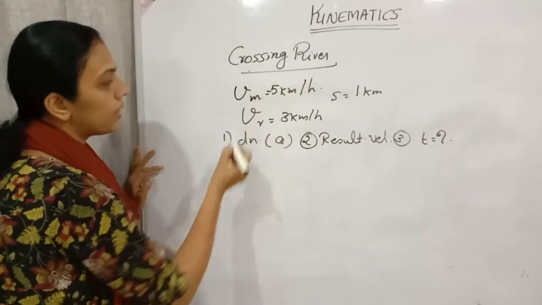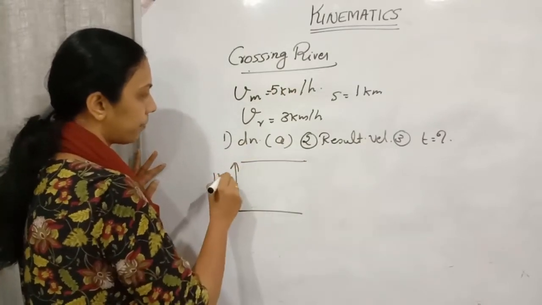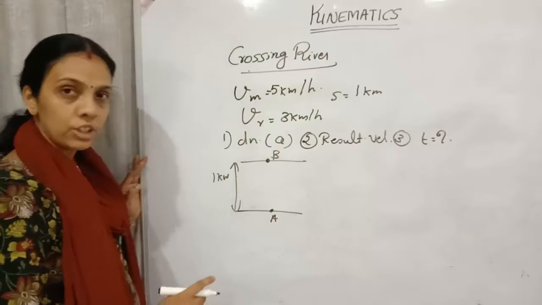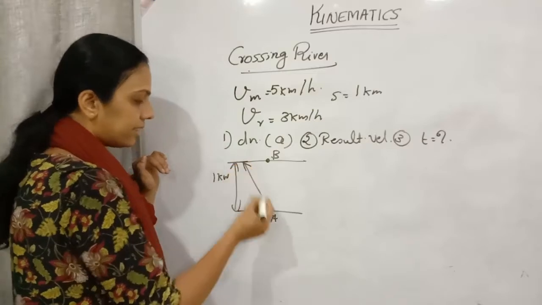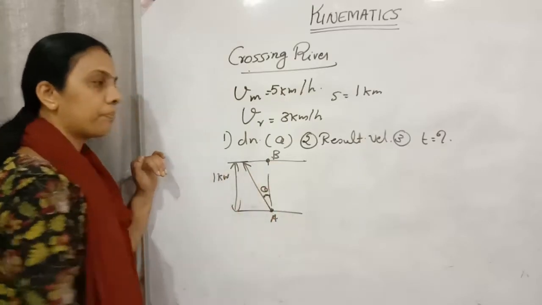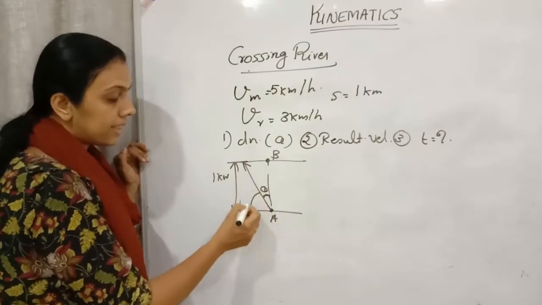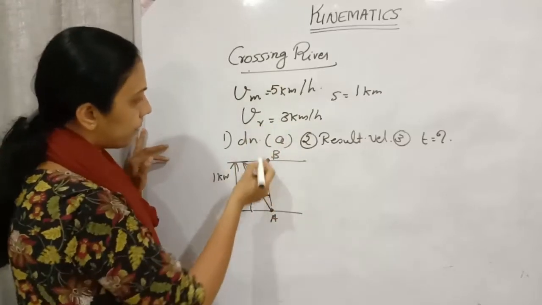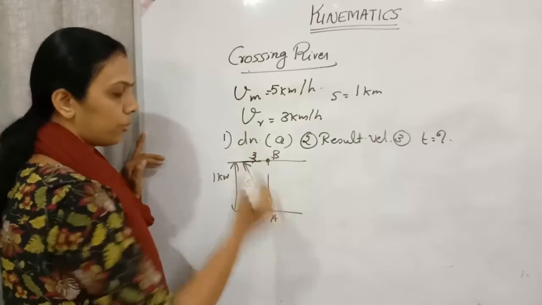Okay, first see, this is a river of 1 kilometer wide, and from here A to exactly opposite B he needs to reach. So he will be taking an angle theta with respect to the vertical. We can't assume the theta value at this side, so better we take this as theta. Velocity of the man is 5 km per hour. Velocity of the river is 3 km per hour.